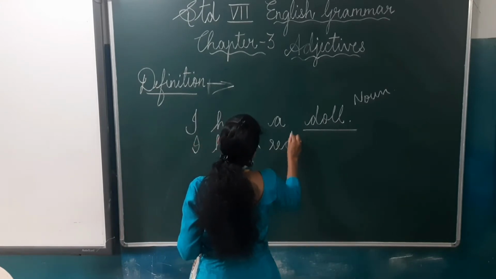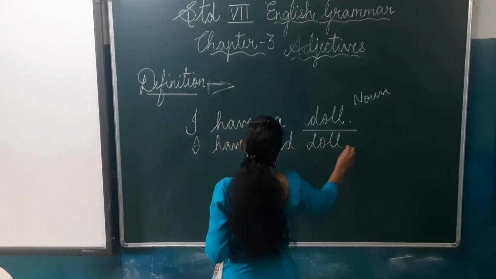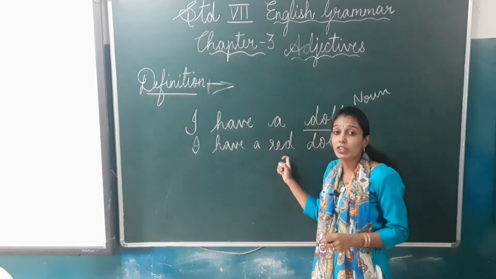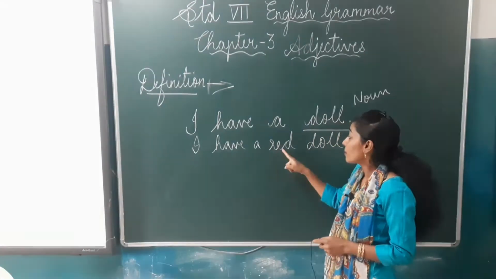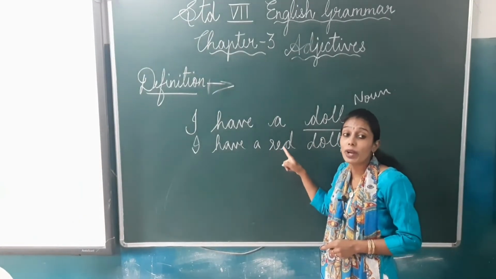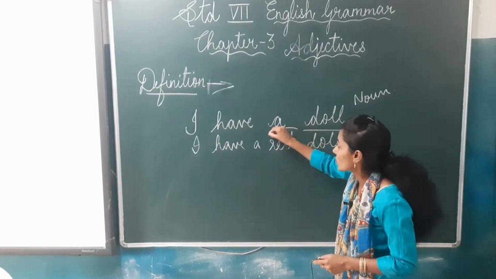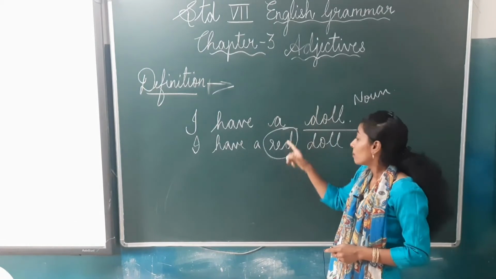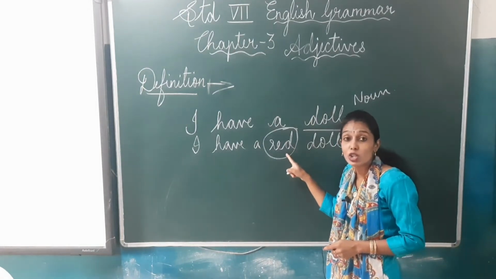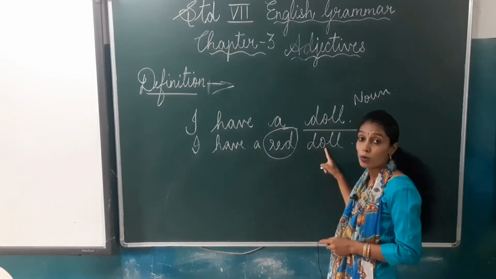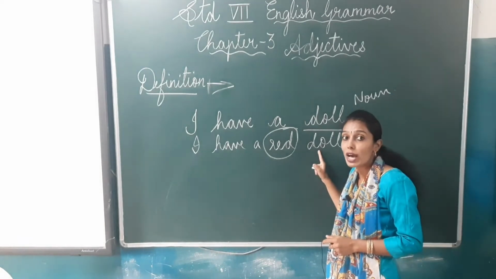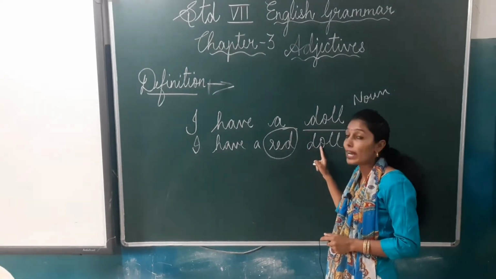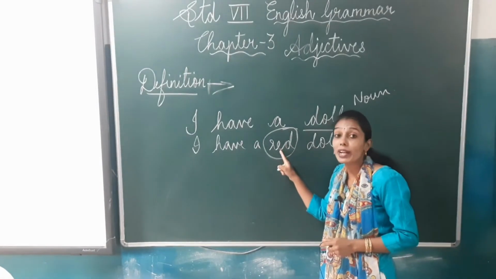Now, if I write, I have a red doll. Here I am giving a description. I have a red doll. So, this word red is an adjective. Why? Because it tells you about the noun. What kind of doll are you having? What kind of doll do I have? I have a red doll.